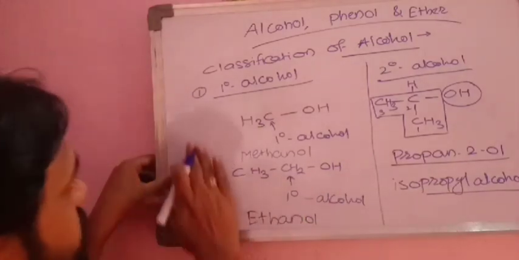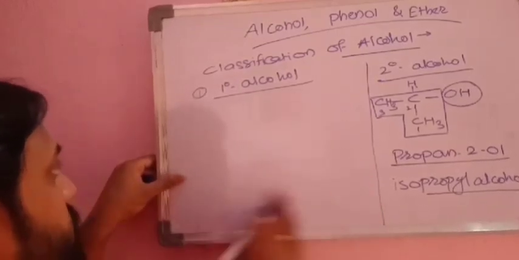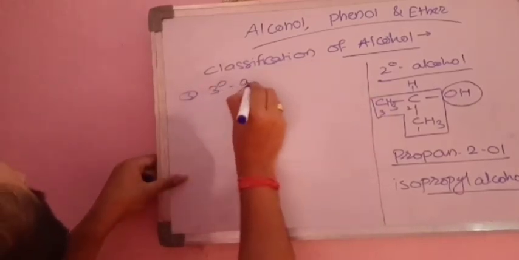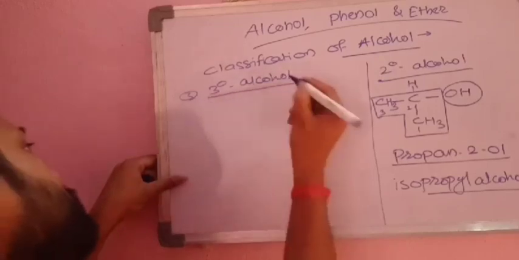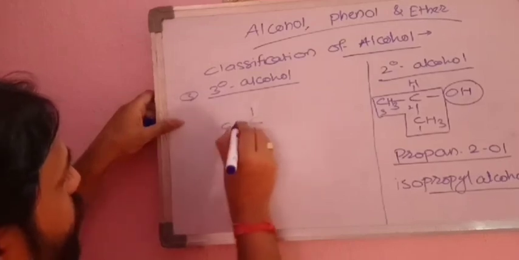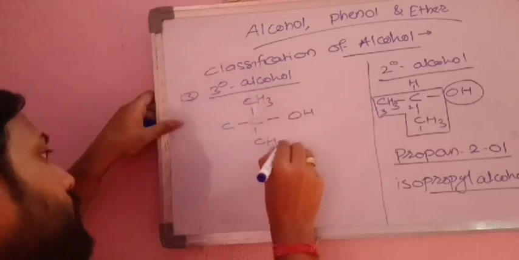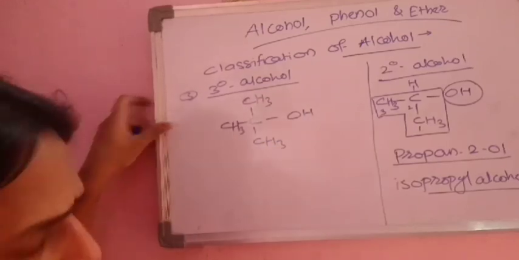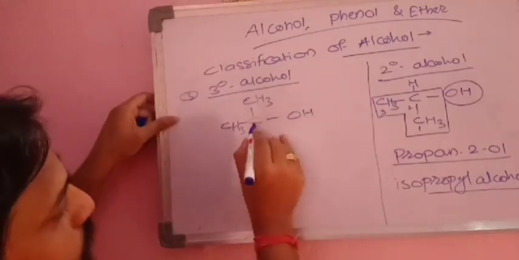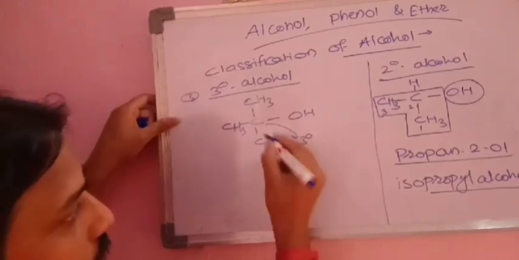Okay, so now we'll see the third type, that is tertiary alcohol. What is tertiary alcohol? Tertiary alcohol is that alcohol in which the OH group is attached to that carbon which is attached to 3 other carbon atoms. Here is OH, here CH3, CH3, CH3. You can write so many examples, but I'm just taking one example of it. The OH group is attached to this carbon, which is attached to 3 other carbon atoms, therefore this is tertiary carbon and therefore this is tertiary alcohol.